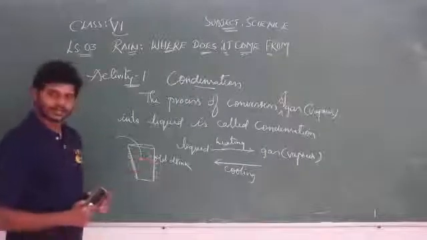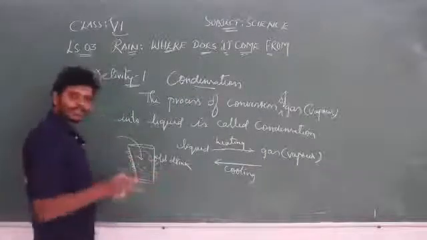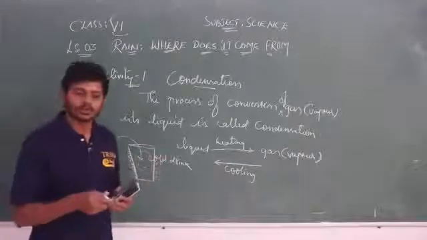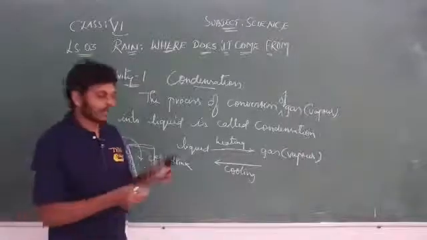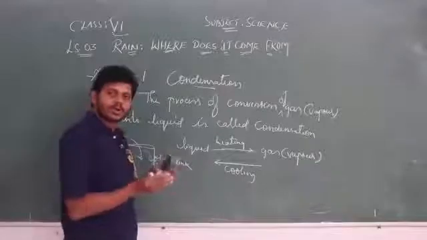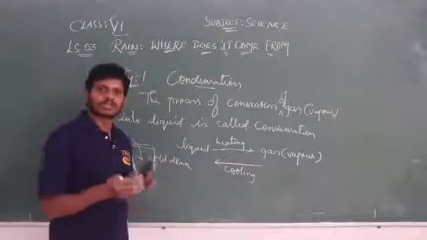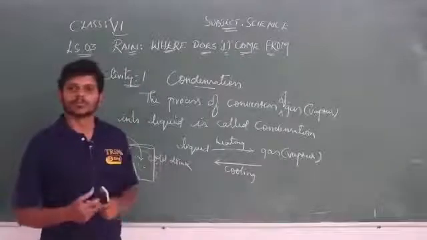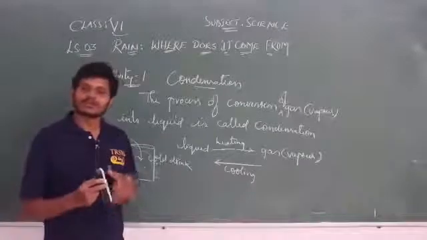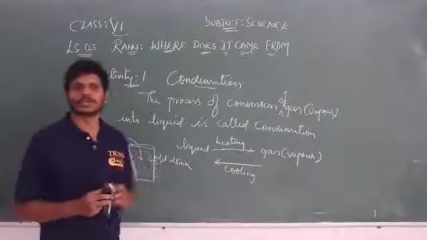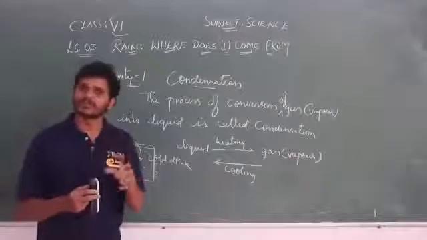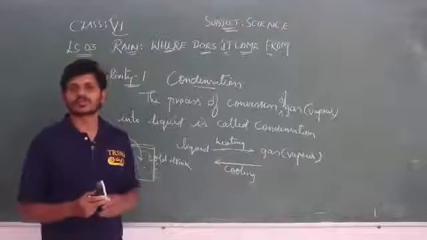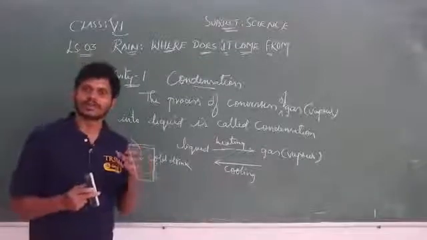Not only this glass, even a cold drink bottle, any object, even vegetables or fruits, when you bring them out from the refrigerator and place them outside, after some time we see water droplets on the surface of that object. Why is it so? That is because of condensation.